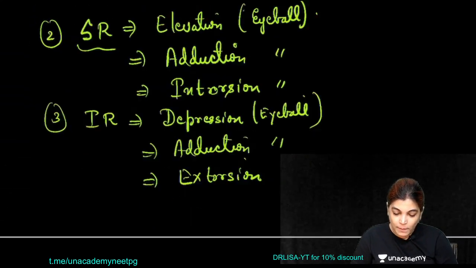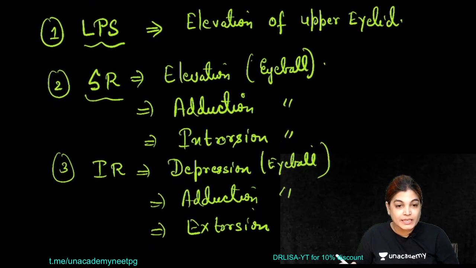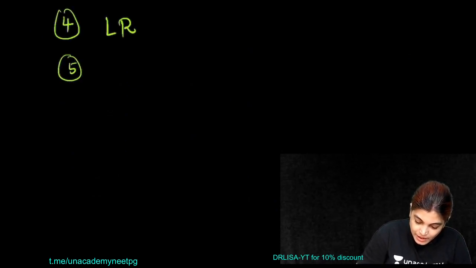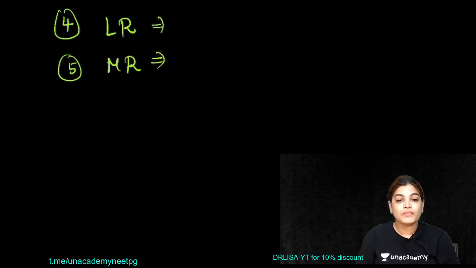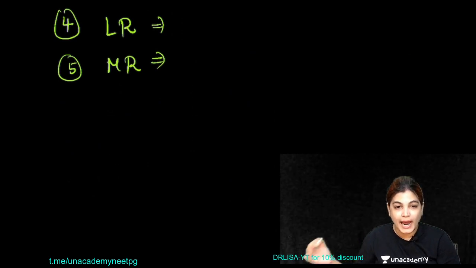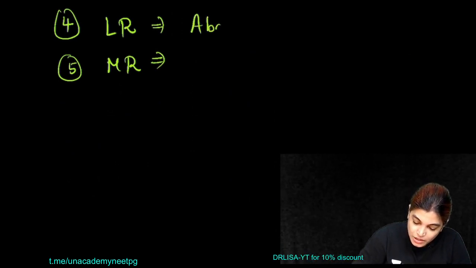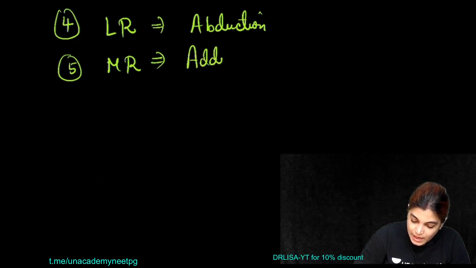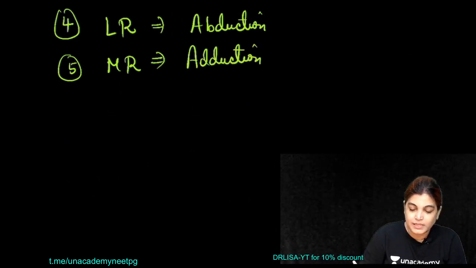Now moving to the oblique muscles. So we have got 2 oblique and medial and lateral rectus. So we have discussed 3 of it. Now coming to LR, means lateral rectus, and then MR, means medial rectus. According to its name, it's very easy to remember. Lateral rectus will move the eyeball laterally, so it is causing abduction of eyeball, and medial rectus is causing adduction of eyeball according to its name.